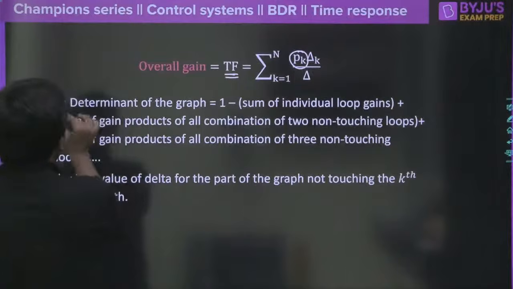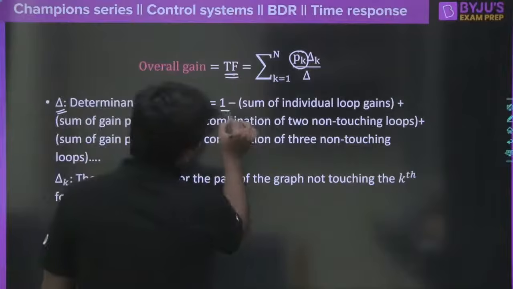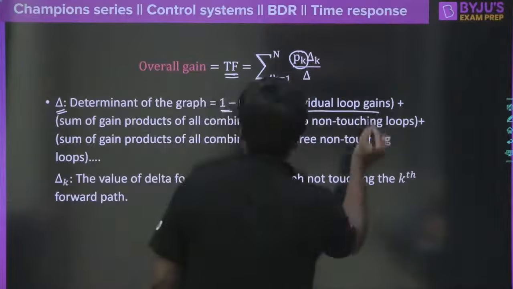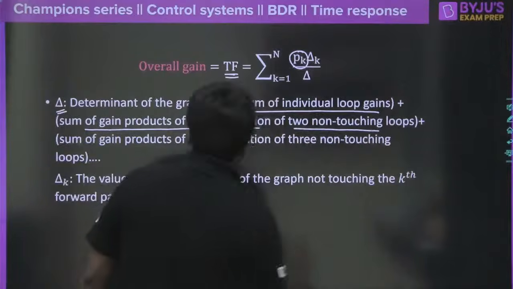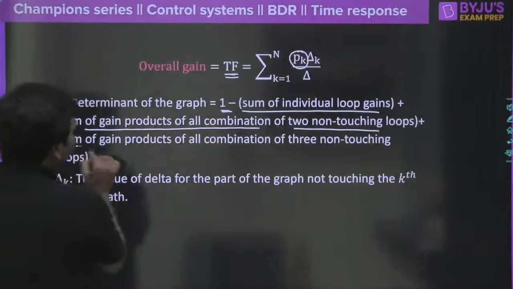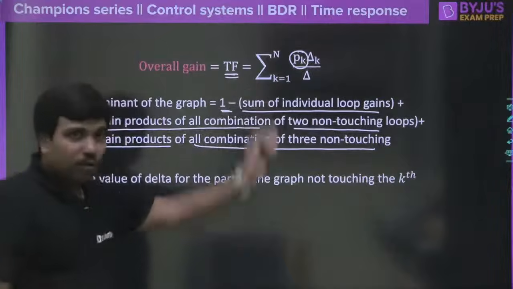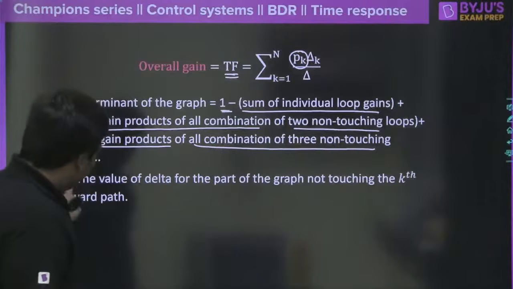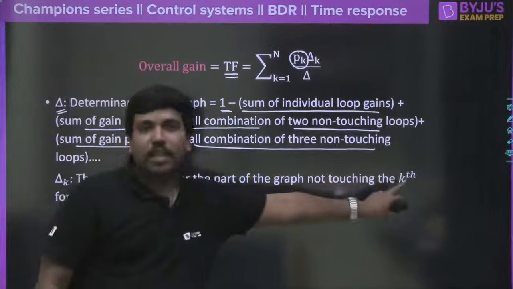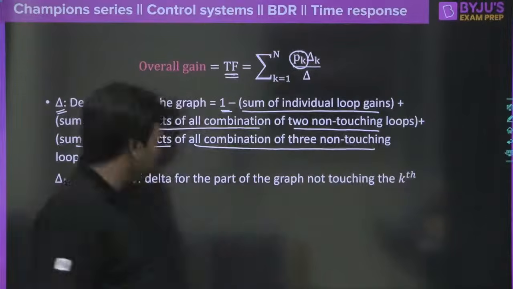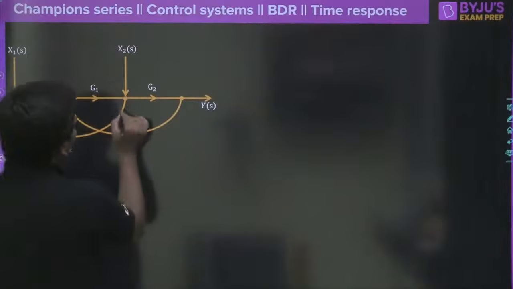So what is delta here? Delta is the determinant of the graph, which is 1 minus the sum of individual loop gains, plus the sum of gain products of all combinations of two non-touching loops, minus the sum of gain products of all combinations of three non-touching loops, and it continues like this. For delta k, the same formula is used, but you should not touch the kth forward path. That's it. Very simple, right? You completed very fast.